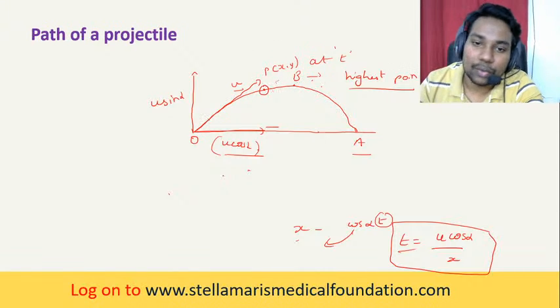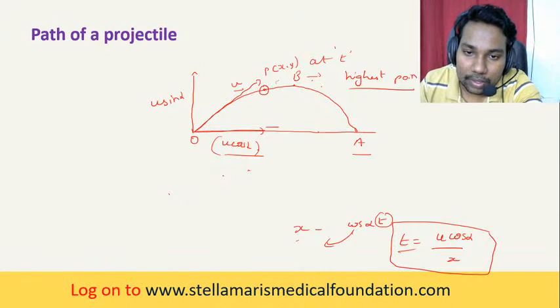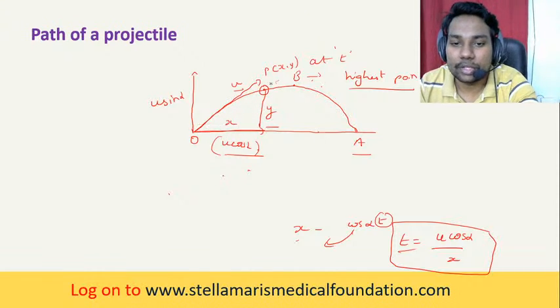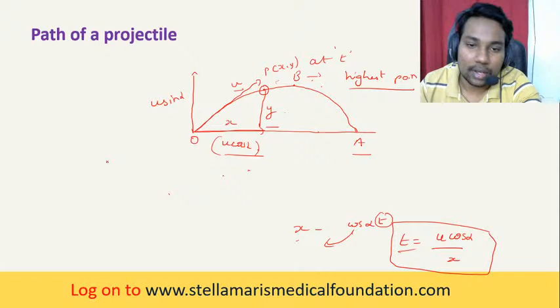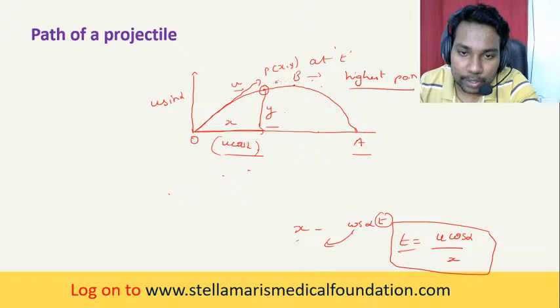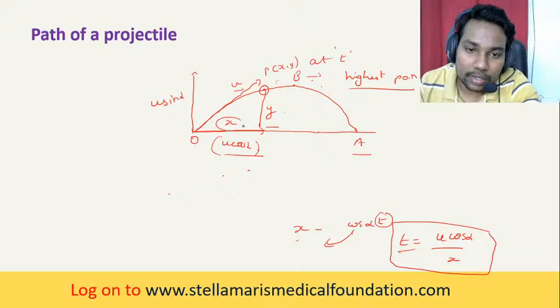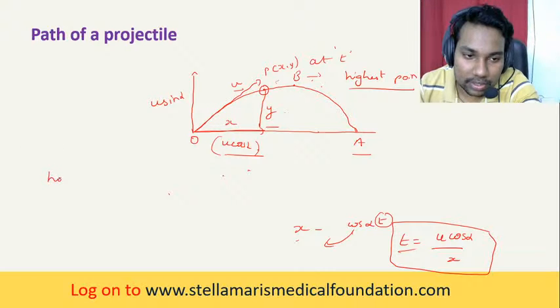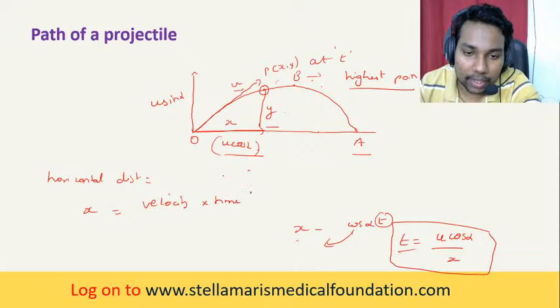So this is nothing but the horizontal distance x, this is nothing but the vertical distance y. We are calculating for this motion only. With respect to this, we have to get x, that is the horizontal distance. x is equal to velocity into time taken.